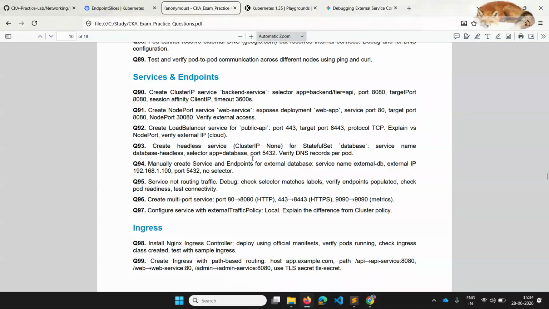They have to match. Second, even after matching, if you want to verify it, you can use endpoint slices or endpoints and make sure the IPs are populated. If not, something is wrong and it could not send the traffic to the pods. Check the readiness of the pods and test connectivity.